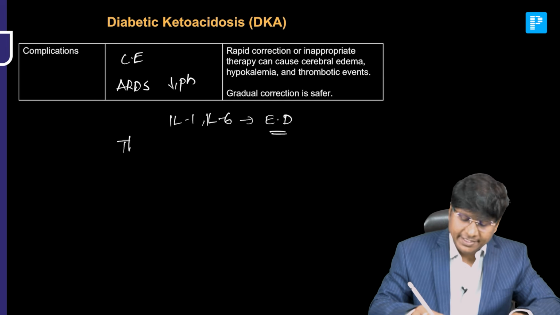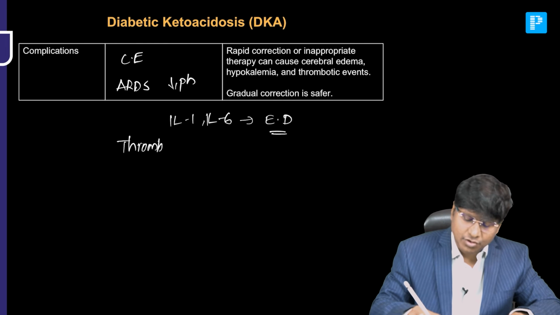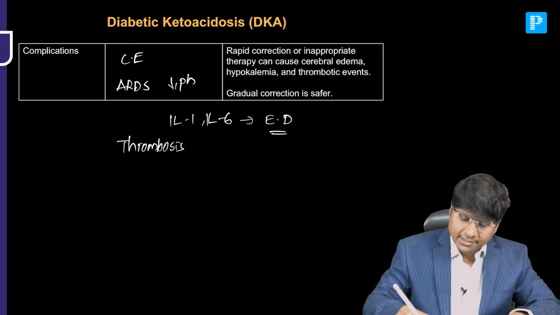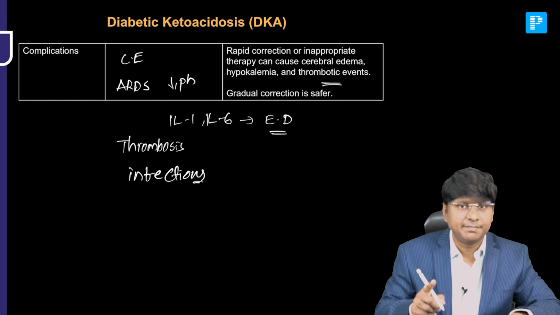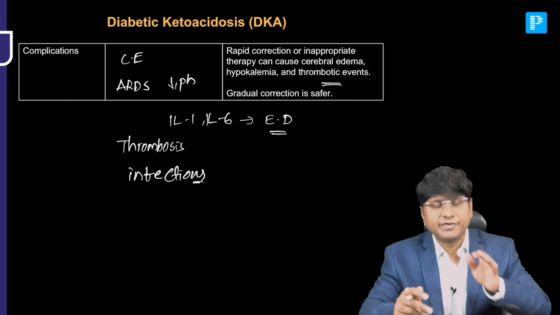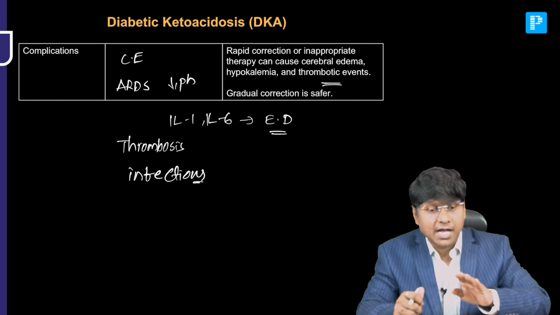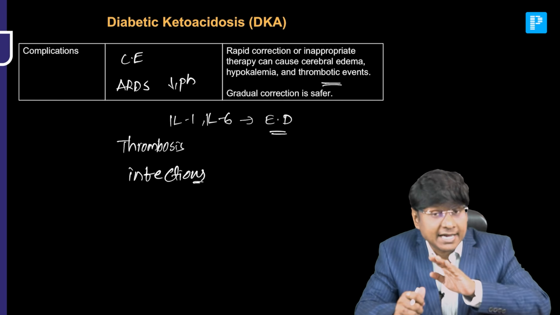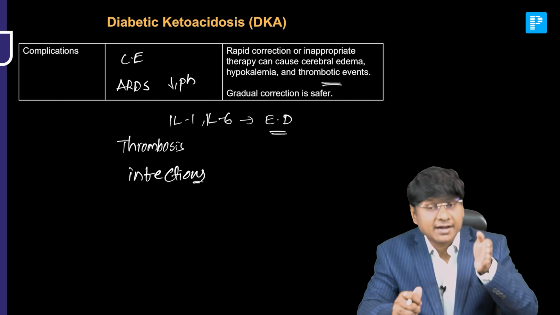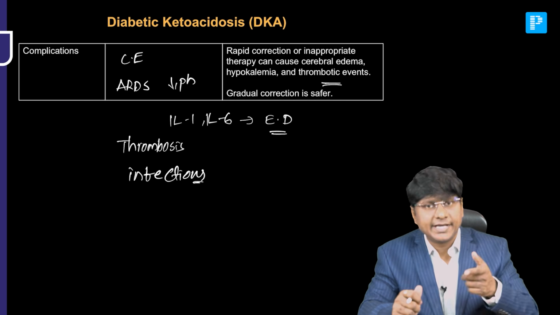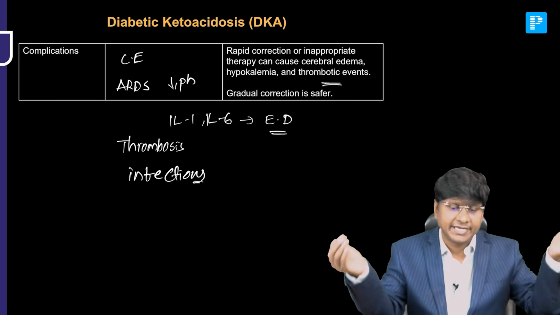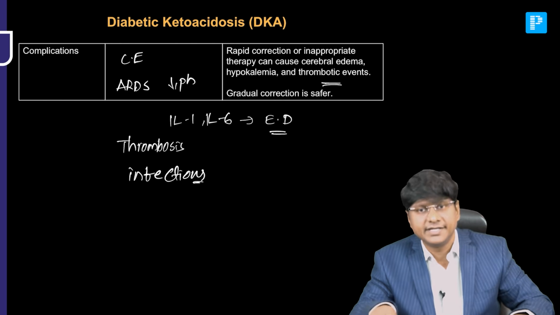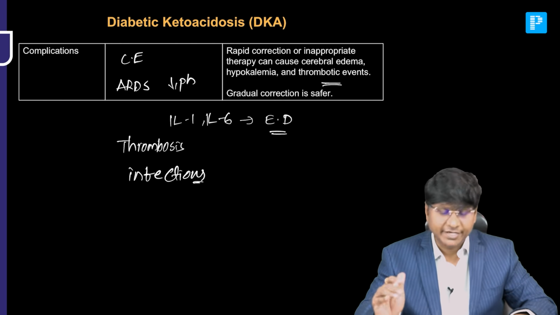The other anticipated complications are thrombosis and thrombotic events, and infections. This is another important complication. And very important, whenever you are treating the blood glucose, you should avoid rapid correction of the glucose. Why? Because fluid from the extracellular compartment will enter the intracellular compartment, resulting in cerebral edema. That is very, very important.